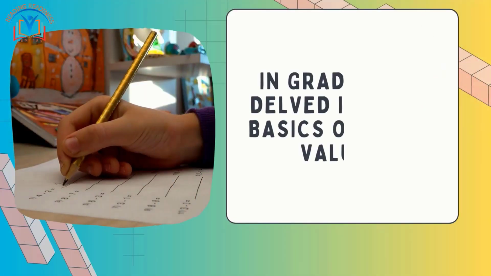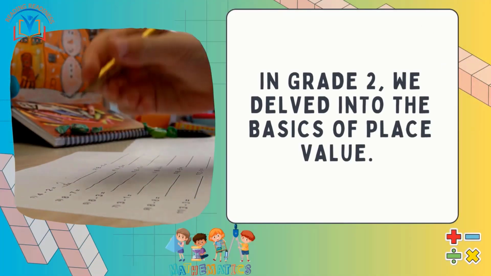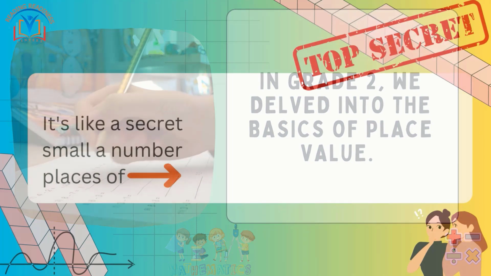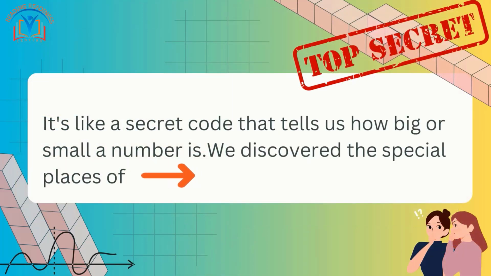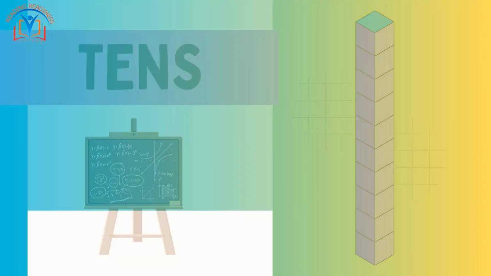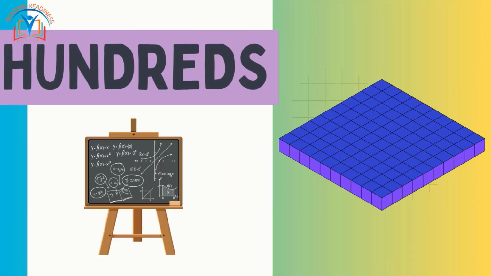Let's rewind for a moment. In grade 2, we delved into the basics of place value. It's like a secret code that tells us how big or small a number is. We discovered the special places of ones, tens, and hundreds, the building blocks of our number system.